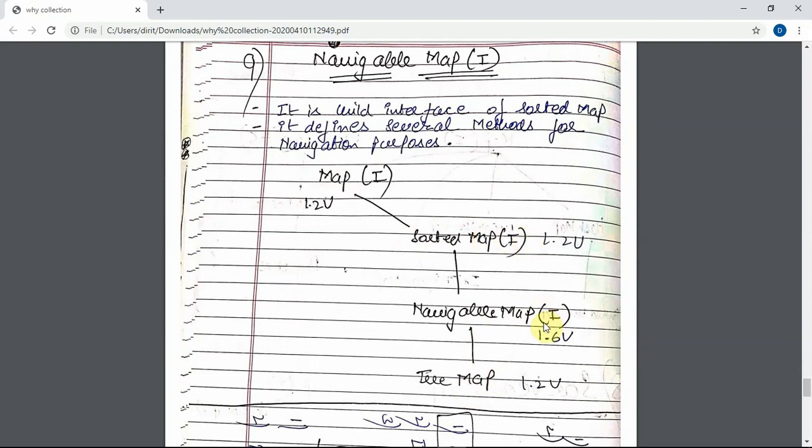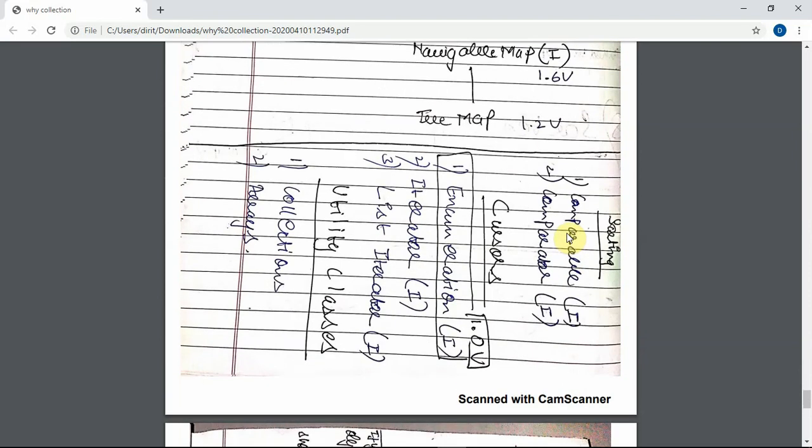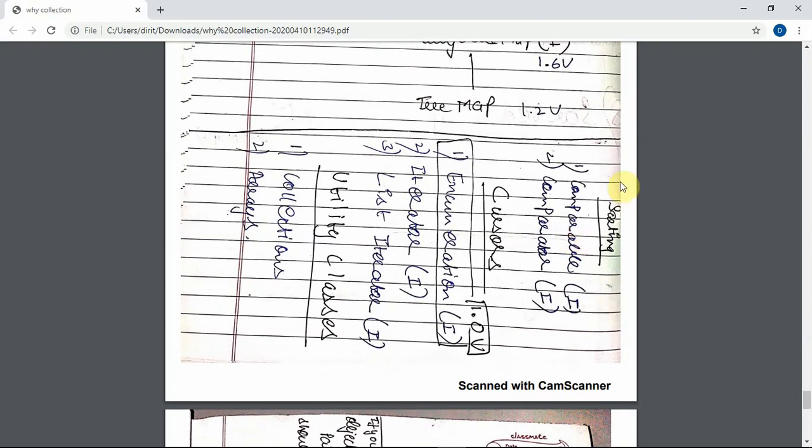Map came in 1.2 version, navigable map came in 1.6 version because we needed some more functionalities. I will tell you later why it came. Sorry for this disorientation. For sorting we have two interfaces, comparable and comparator. At the end of collection I will explain in the last videos what comparable and comparator are.